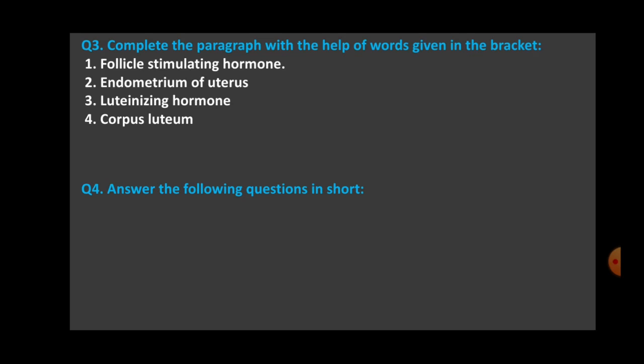It secretes dash and dash under the, okay, it secretes dash and dash. Now this corpus luteum secretes two hormones, progesterone and estrogen. And the last sentence is, under the effect of these hormones, glands of dash are activated and it becomes ready for implantation. Implantation means the implantation of the, yes, zygote, right? It is the implantation of the embryo, right? And it takes place in the endometrium of uterus.